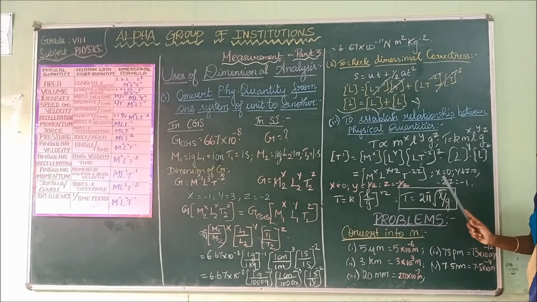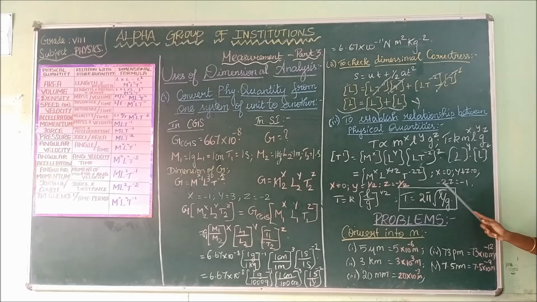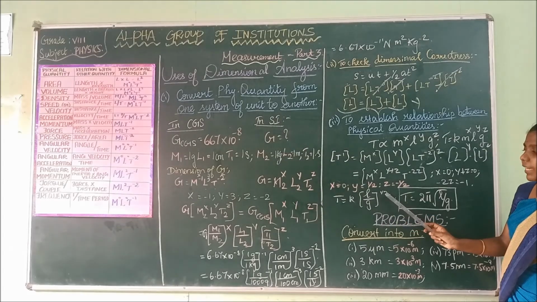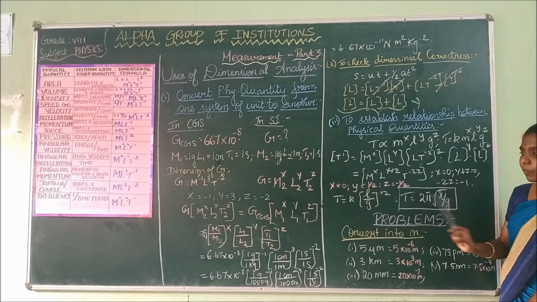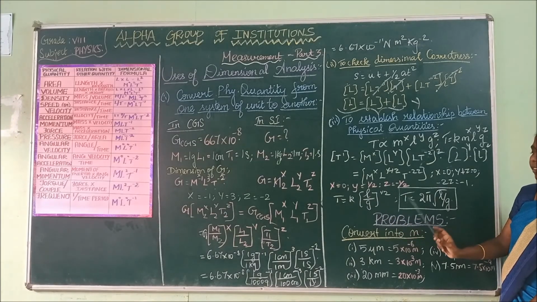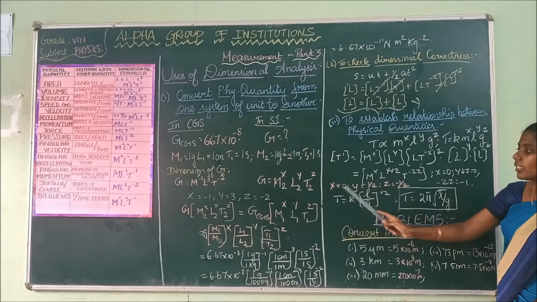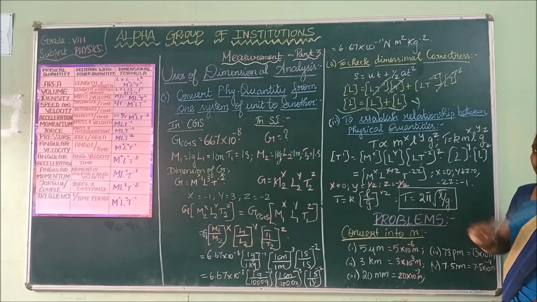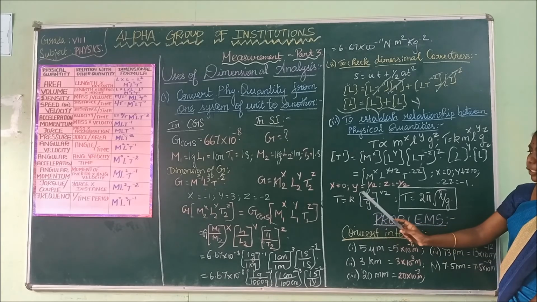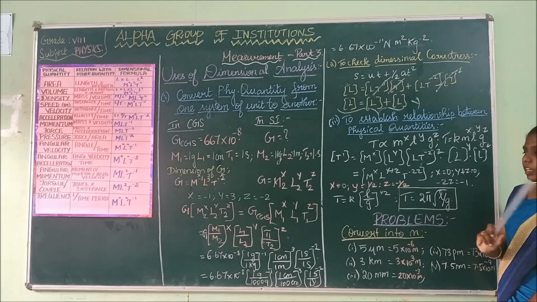So x equals 0, y plus z equals 0, and minus 2z equals minus 1. Now T equals k into L by g, whole power 1 by 2. Substitute all these values in this equation, and you will get the final equation as T equals k into L by g power half.